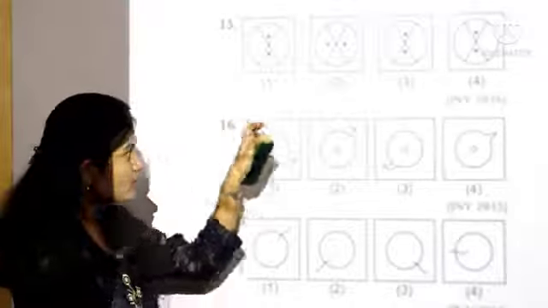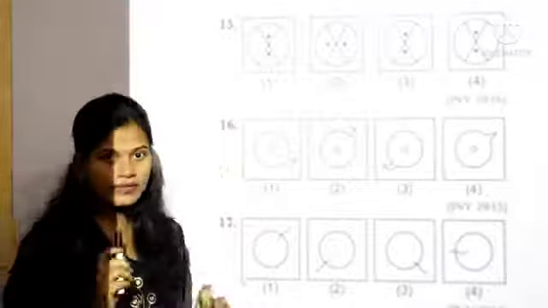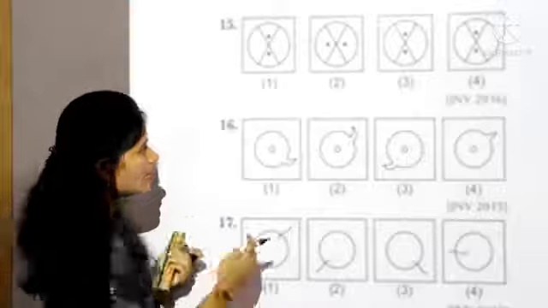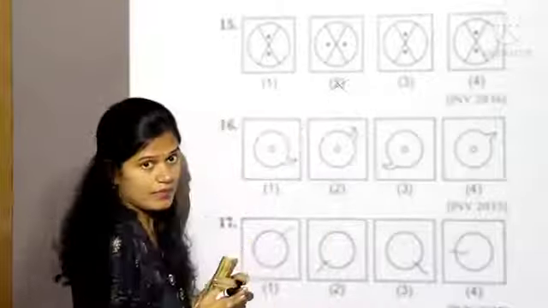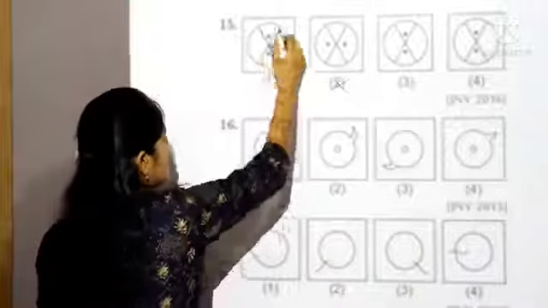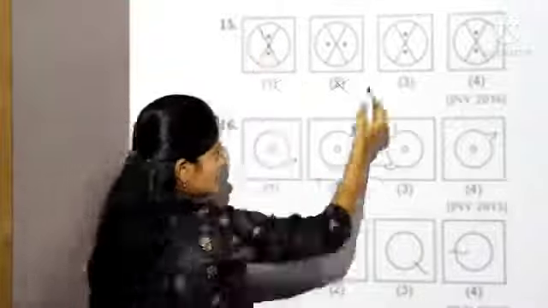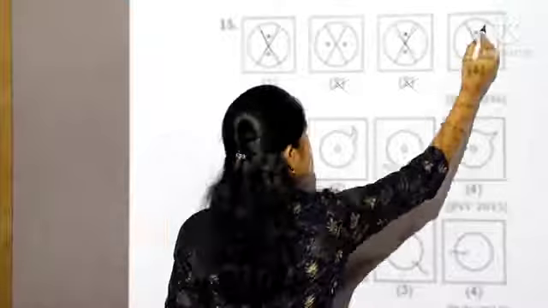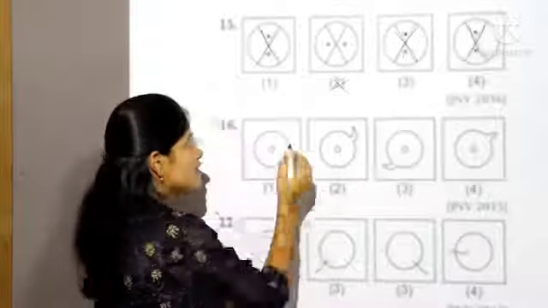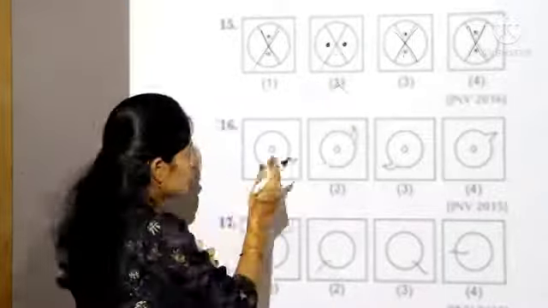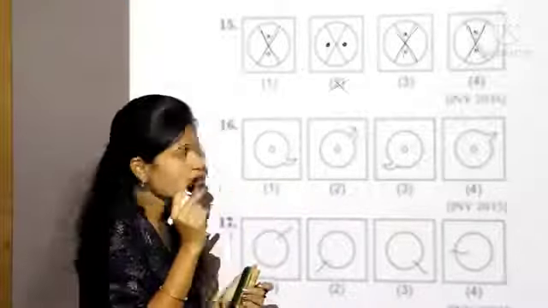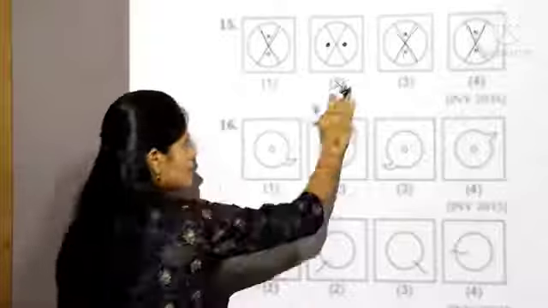Let's take the 15th question. First you observe all the boxes carefully. By observing, we are identifying that except 2, the remaining figures are in the same design. See here, this cross point here, this cross point here, this cross point here. But in the second, these 2 points are in horizontal. So our answer is the second one.